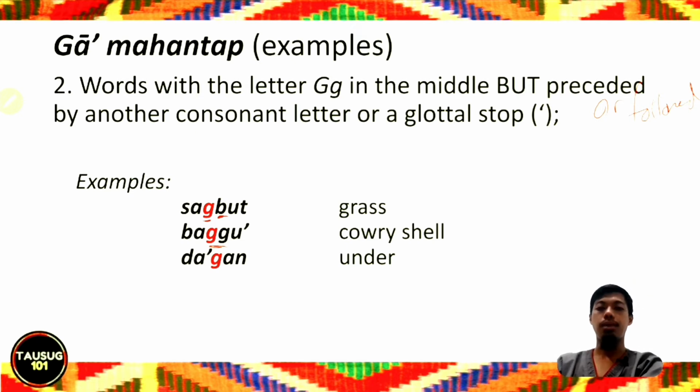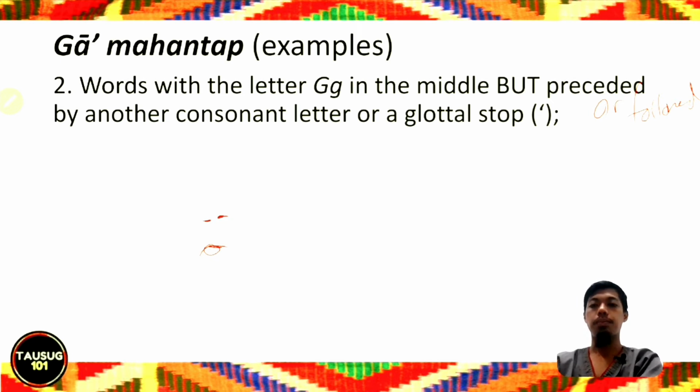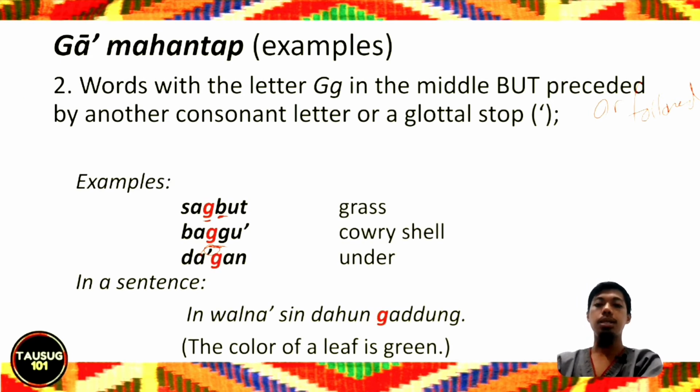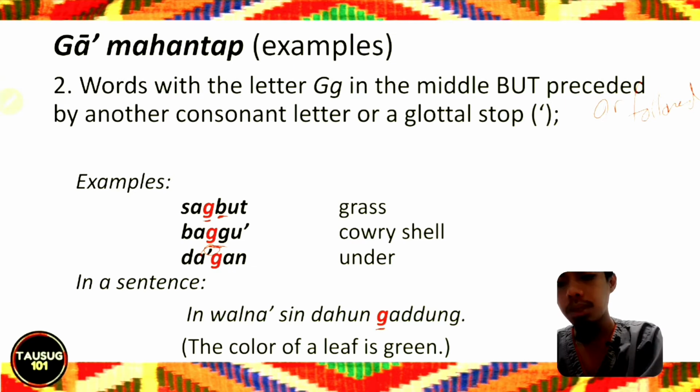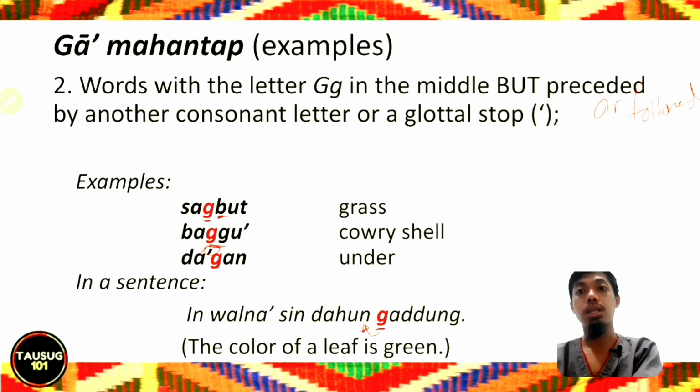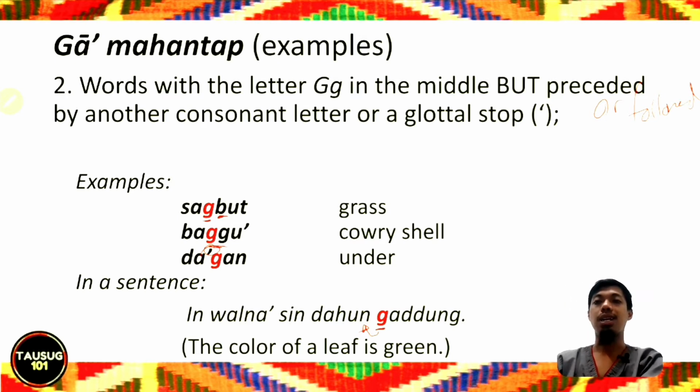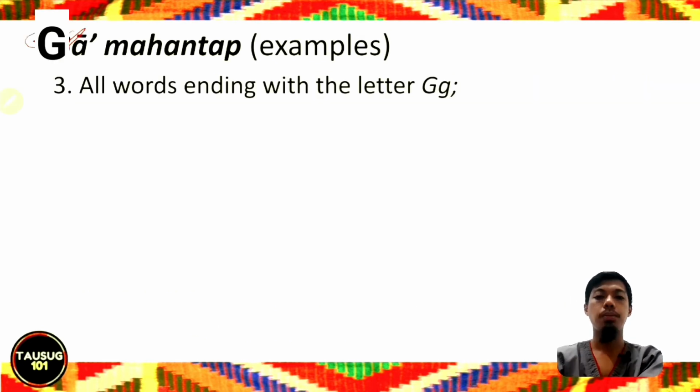And dakgan, underneath. It is preceded by an apostrophe. Okay, dakgan. In a sentence, we have here, inwal na sindahon gaddong. The letter ga here is at the beginning of the word, and it is also preceded by another consonant letter, which is letter N. Gaddong. So we use the ga mahantap.